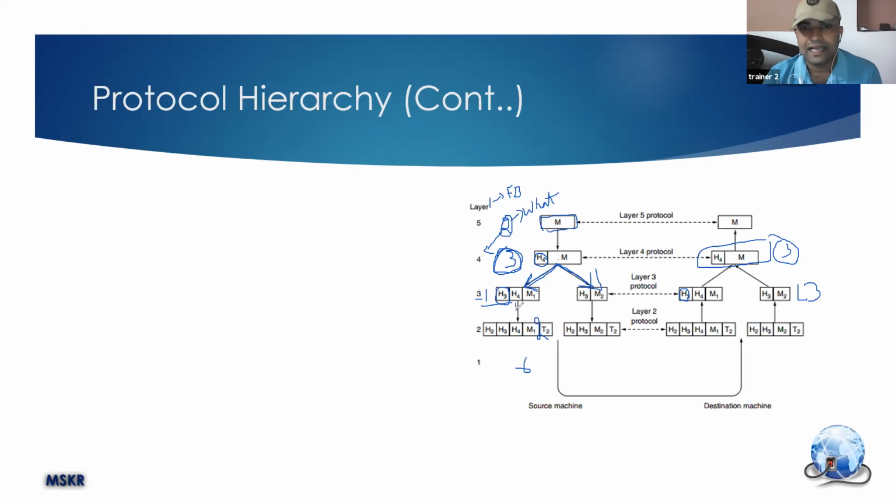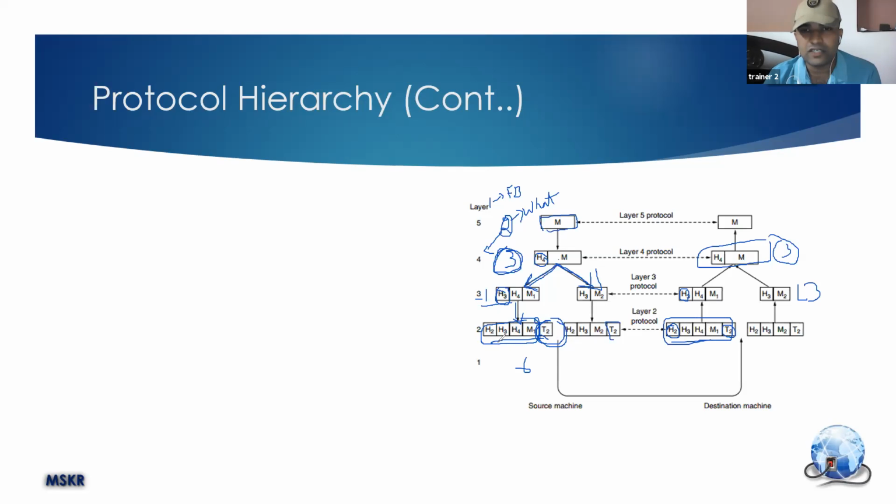Then in some layers, you are going to add not just headers, but trailers also. The purpose of these trailers is services like error correction. You need to correct or detect errors, so an error control mechanism. Such things will be added here. So I am sending this information, I have done something, which you can see from this H2, and I am also adding a trailer which will help you identify whether the information you received is right or wrong.